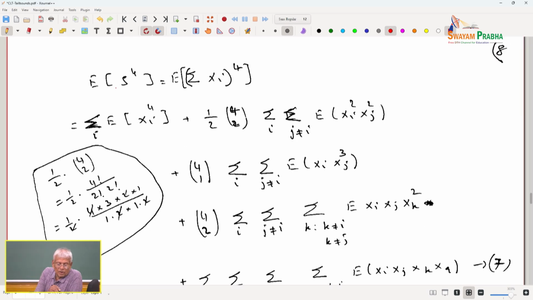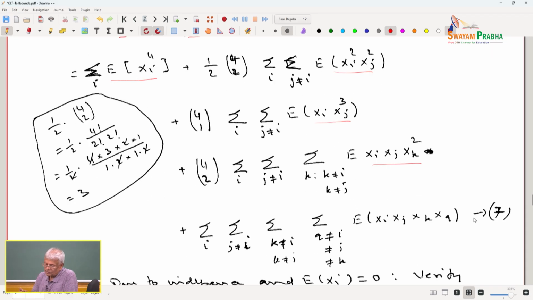So, E of S to the power of 4, the fourth power of the sum, is equal to the sum of all the fourth powers' expected value, plus terms of pairwise products of xi squared with xj squared, plus xi xj xk square, plus xi xj xk xq terms, and the xi with xj cube terms.